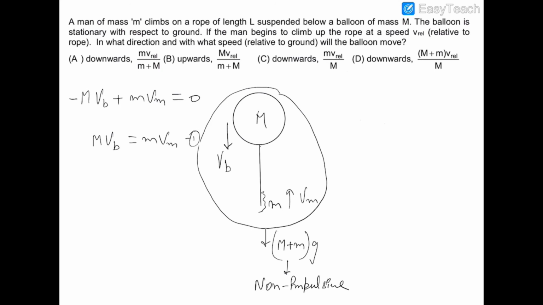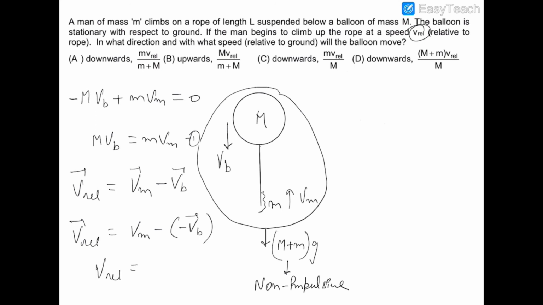Now we know that the relative velocity of the man with respect to the rope is v relative, and the rope is attached to the balloon, so the velocity of the rope is the velocity of the balloon. Therefore v relative is vm minus vb. Now this is in vector form. We know that this man is ascending up and this balloon is descending down, so the velocity of the balloon would be taken with a negative sign. So v relative will be vm plus vb. Okay, so this is the second equation.